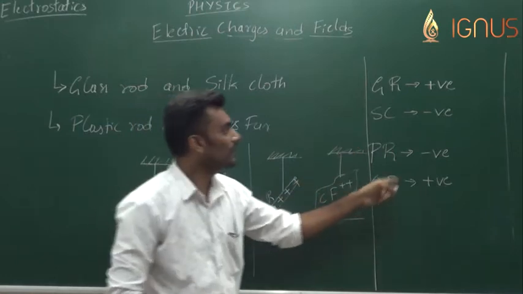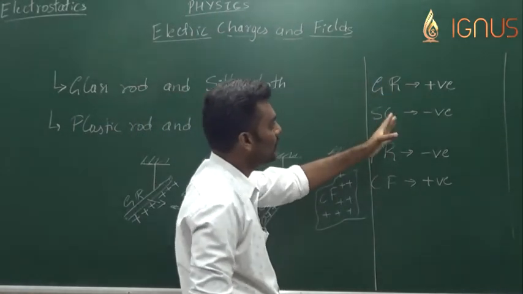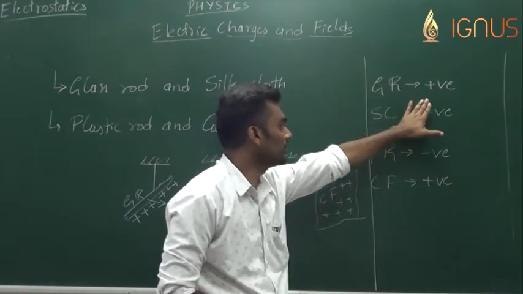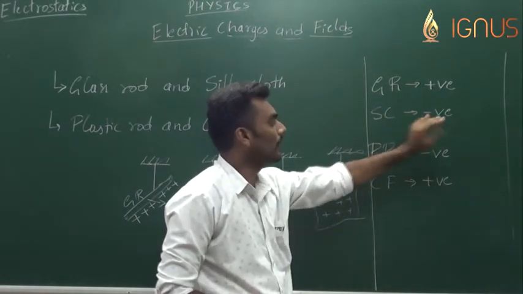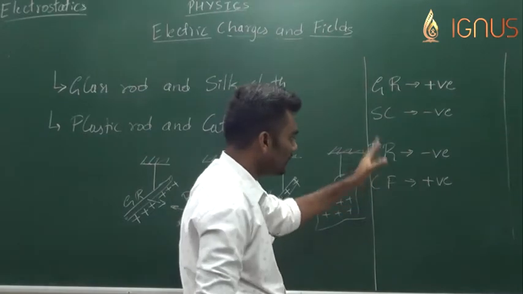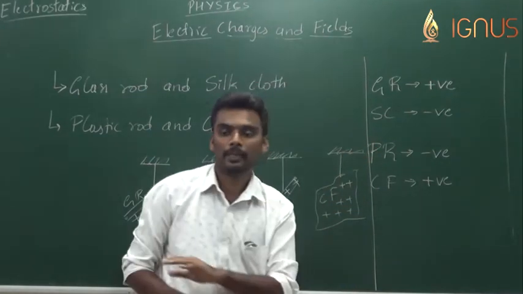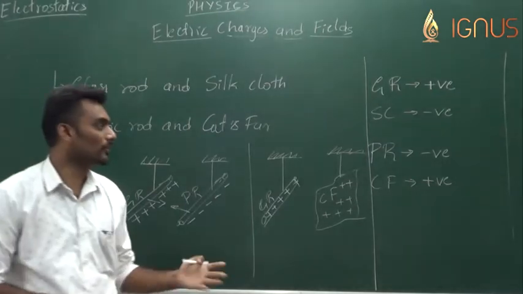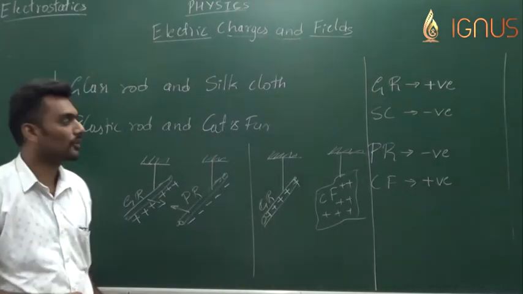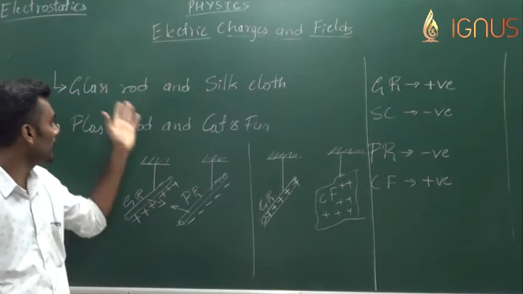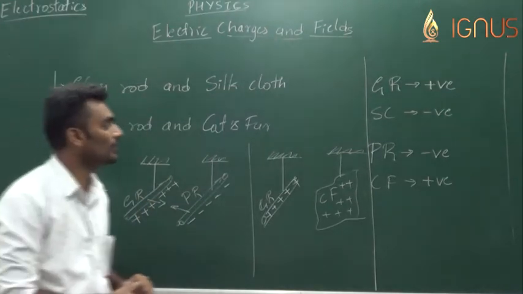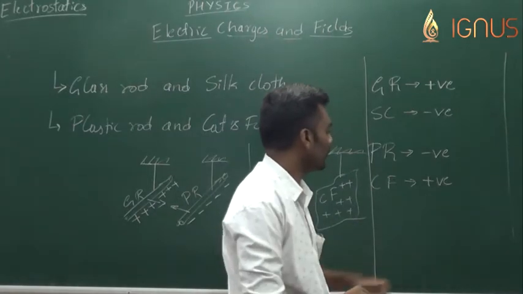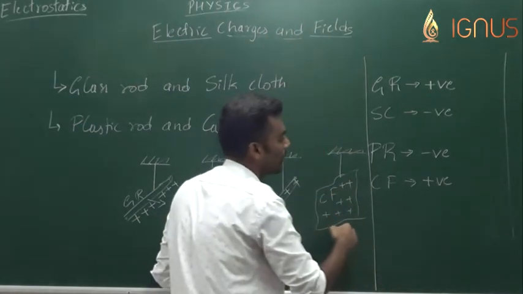So this idea of charging the body in two ways, after rubbing, glass rod acquiring positive charge, silk cloth acquiring negative charge, gives us the basis for so many observations that we saw till now, right from the first observation of the glass rod and the silk cloth.